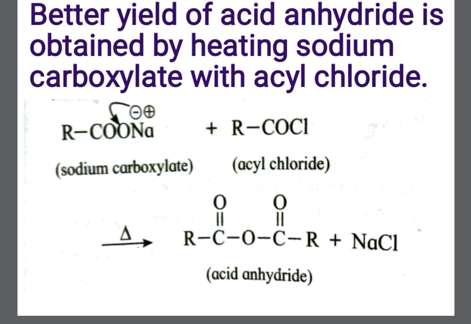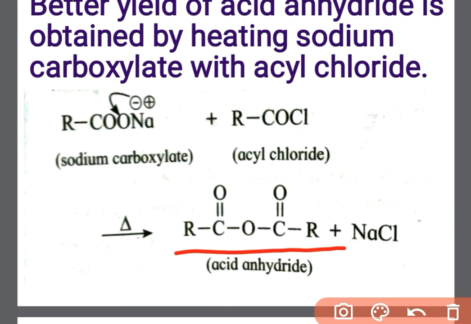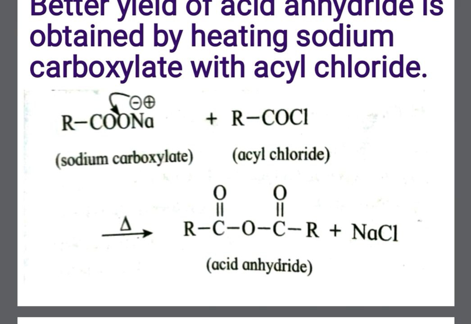So by heating this, NaCl is removed as a byproduct and the remaining portions get combined with each other and form the acid anhydride. See here, from this Na and from this acyl chloride, chlorine gets removed in the form of NaCl, and from the remaining portion, you will get the acid anhydride.